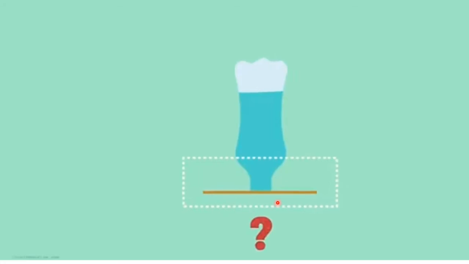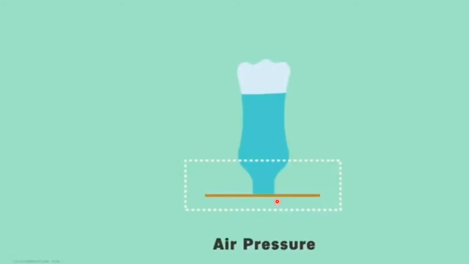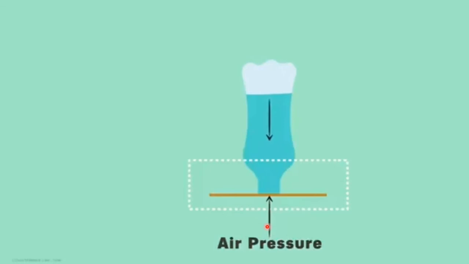Why is it held to the surface? It's held to the surface because of air pressure. That is, air is pushing the paper in the upward direction. The upward air pressure is sufficient to counter the downward push exerted by the water. Here, the air pressure is greater than the pressure exerted by water. Therefore, the cardboard sheet is not being detached. It will stay stuck to the mouth of the water bottle.